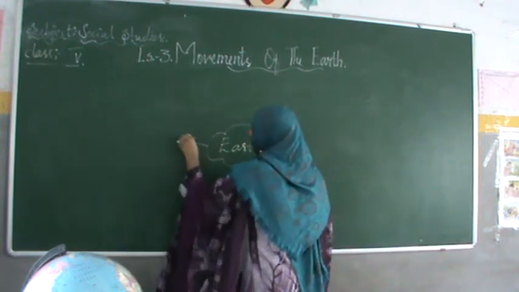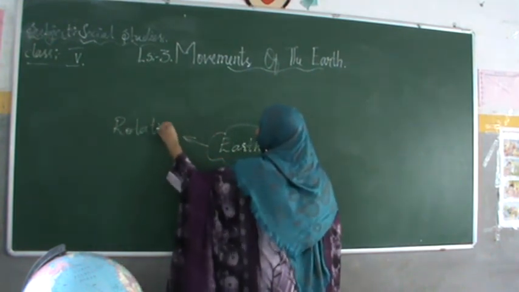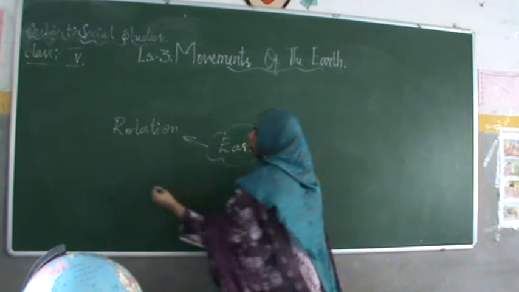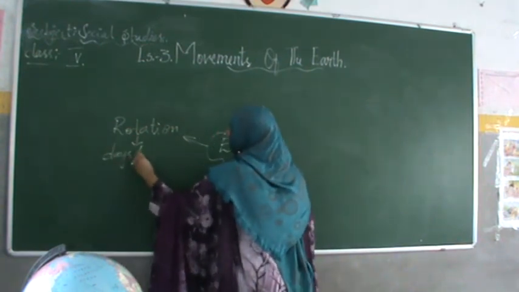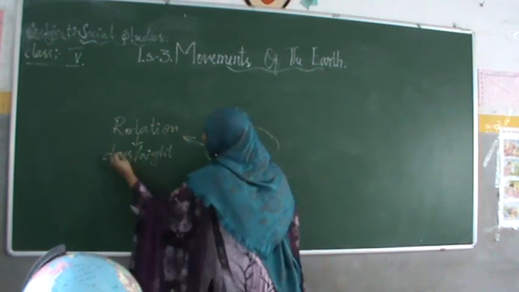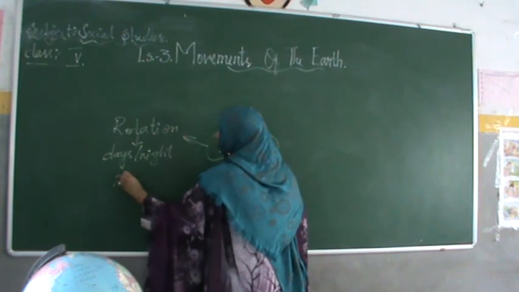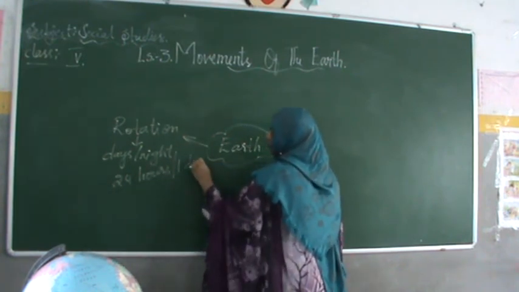What are those movements? One is rotation. What happens when the earth is rotating? Days and nights form, and it will take almost 24 hours or 1 day.